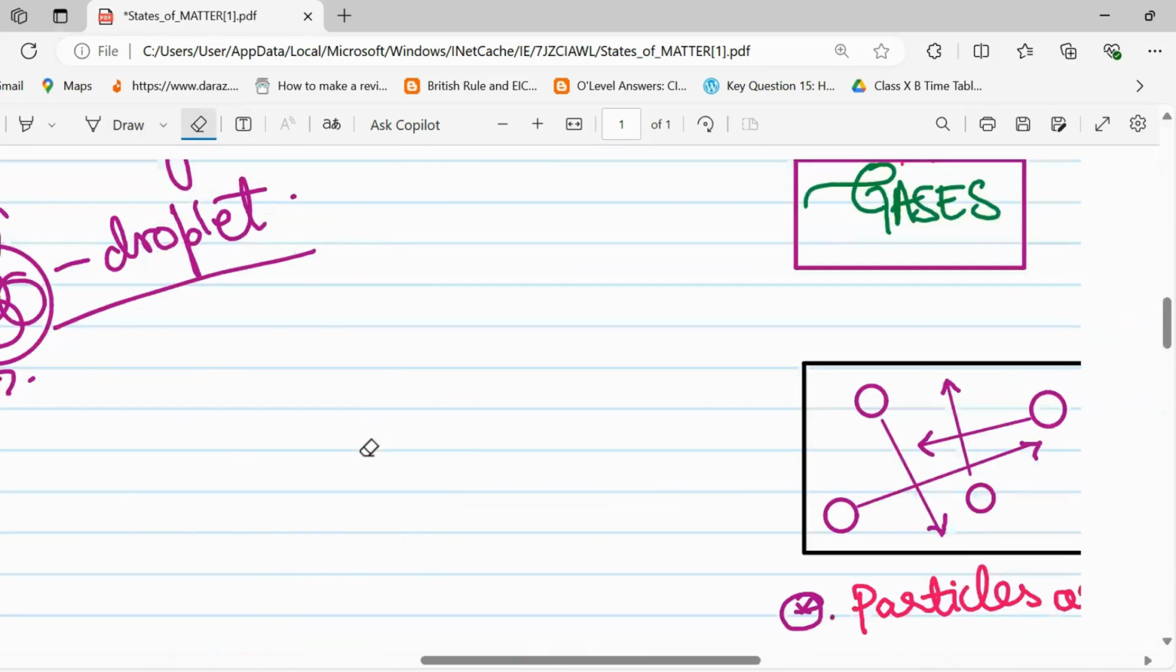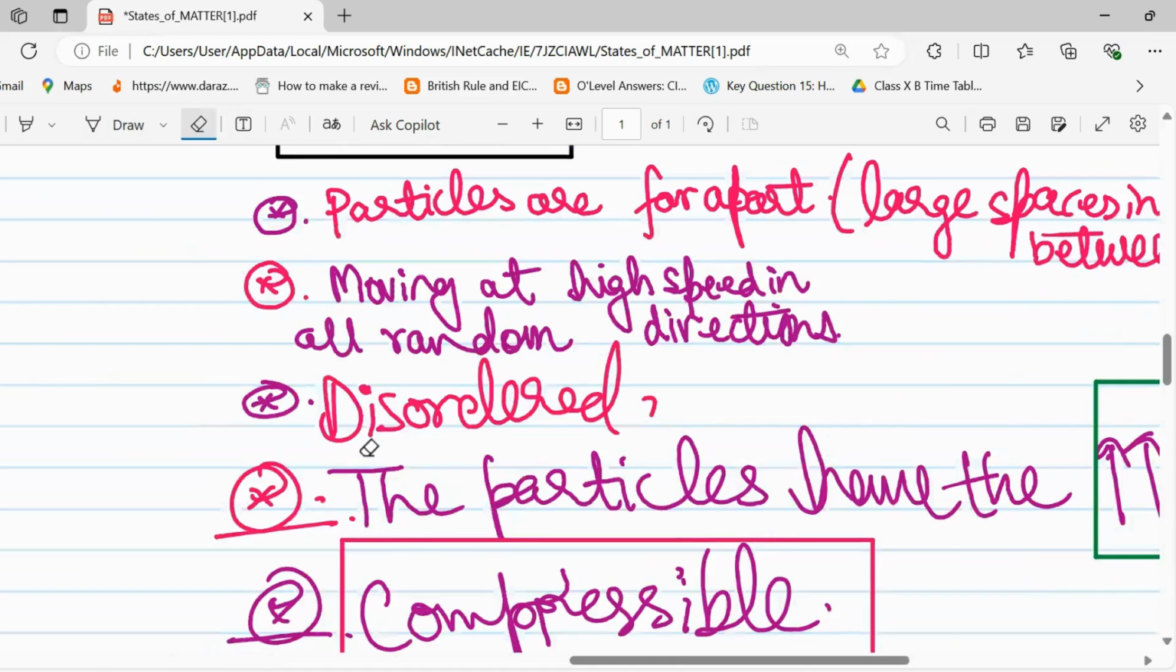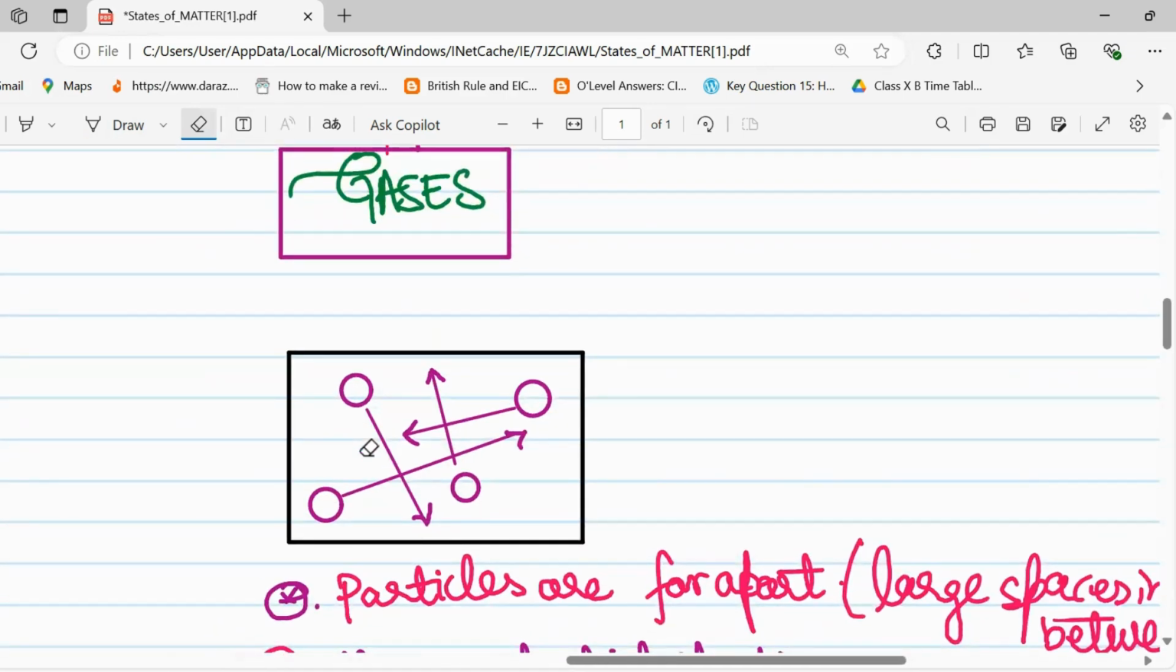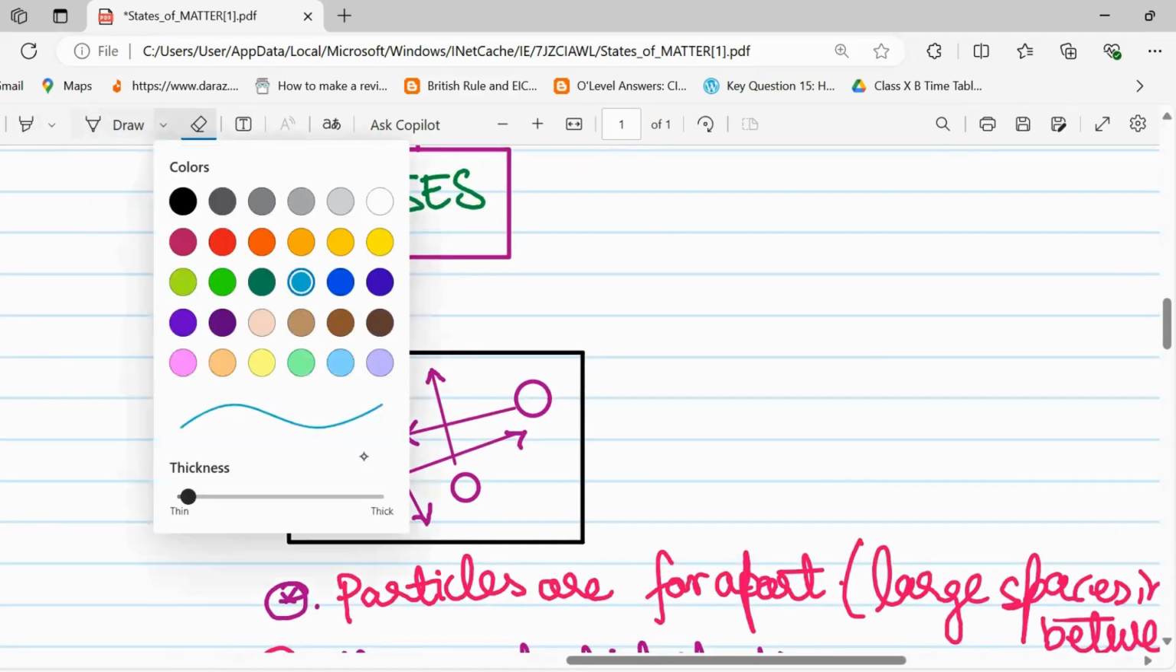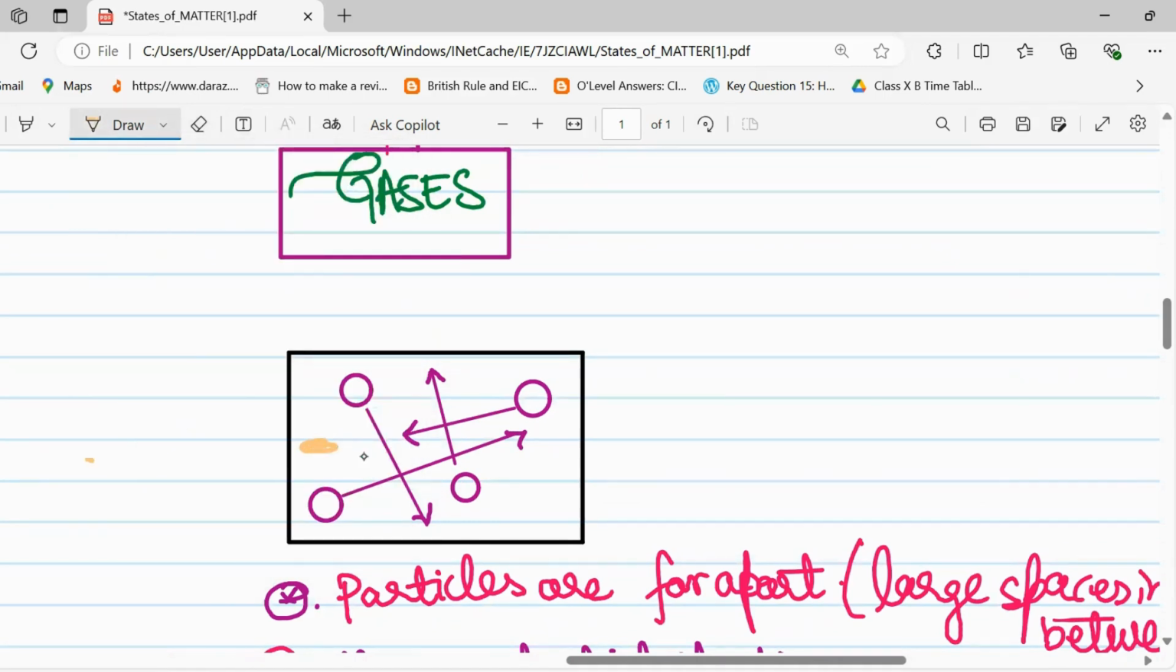Now, let's come to the gases. Like in gases, they have too much space between them. Look, can you see this? And they move in random directions. Okay, and moreover, they are compressible.